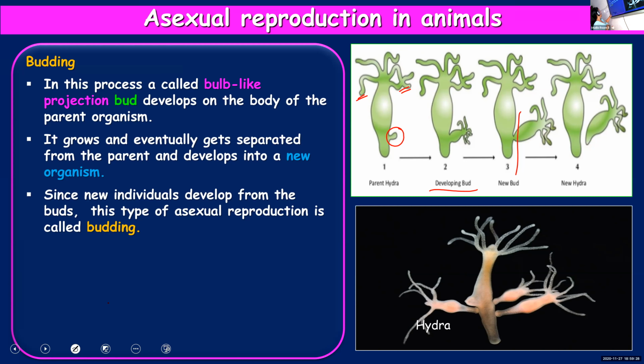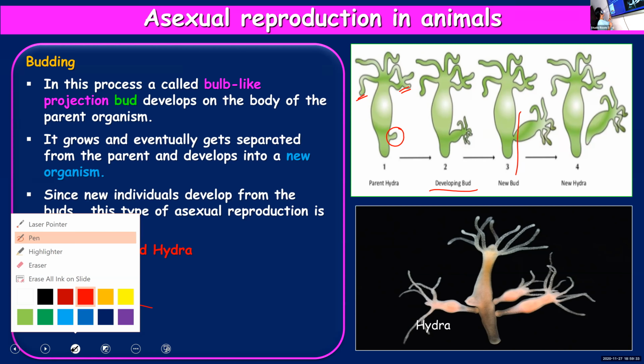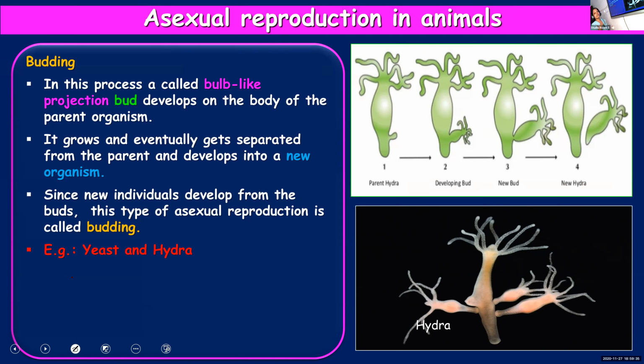And one more point: how are these buds formed? Buds are formed by repeated cell division. The cells present in certain regions will undergo division repeatedly, and that is how a small bud or projection will be formed. It slowly grows and develops into a new hydra once it gets detached from the parent.